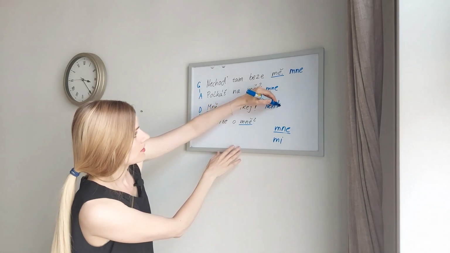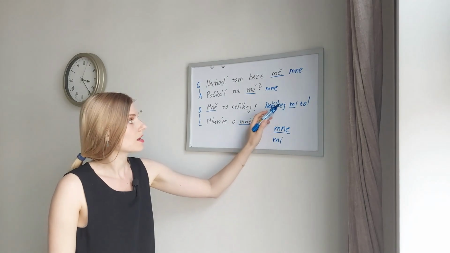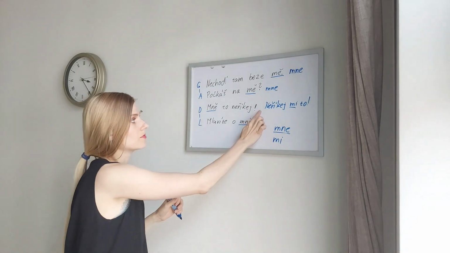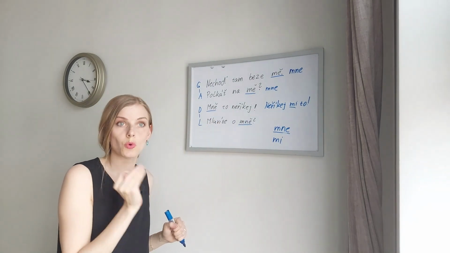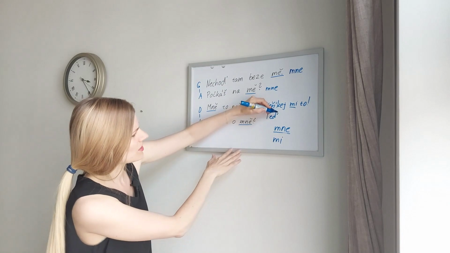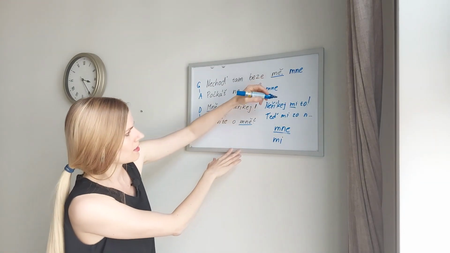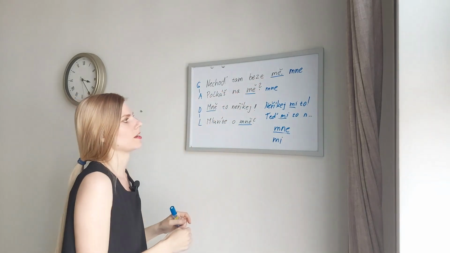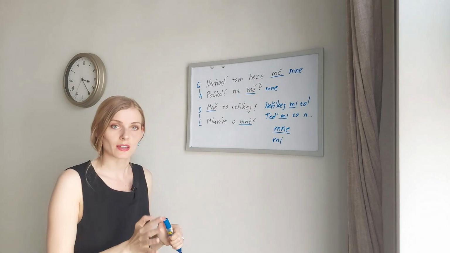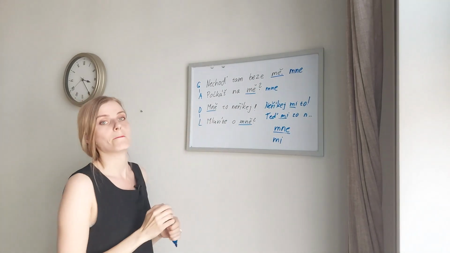That would be the other option. And as you can see, mi would have to be right next to the verb, in this case after. We could also have it before, but not as the first word of the sentence. I could say, teď mi to neříkej. No, don't tell me now. But we cannot start with mi. Mi to neříkej is incorrect. That's why we have to use this specific form, mně.